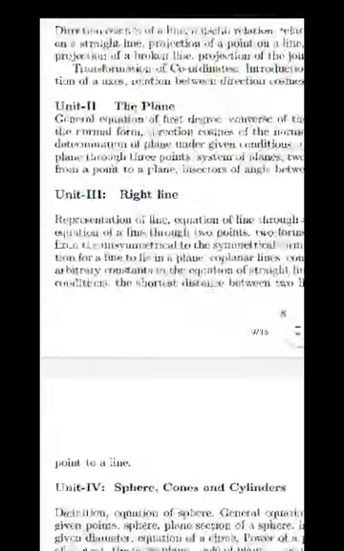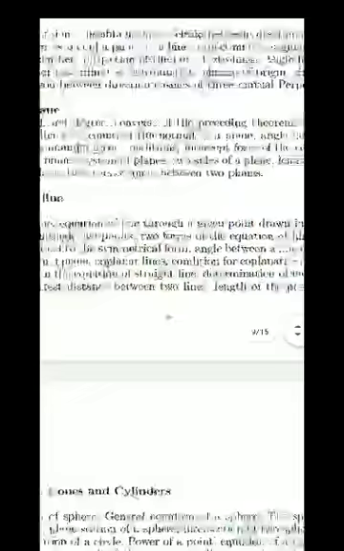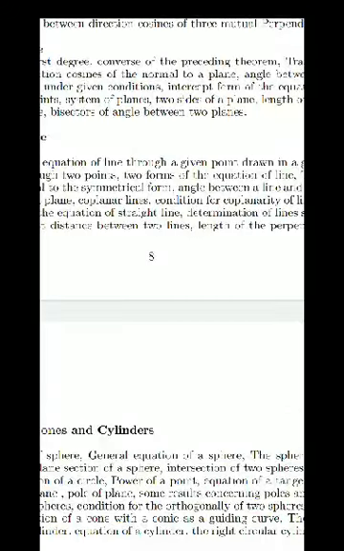So we have to discuss angle between two planes, determination of planes under given conditions, intercept form of the equation of plane, then a plane through 3 points, system of planes, two sides of a plane, length of perpendicular from a point to a plane, bisector of angle between two planes, and so on.